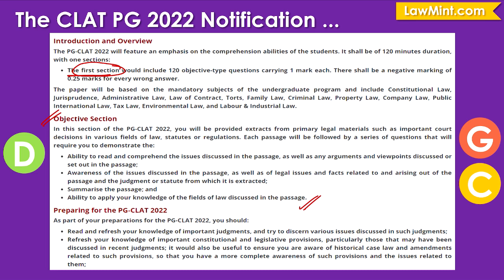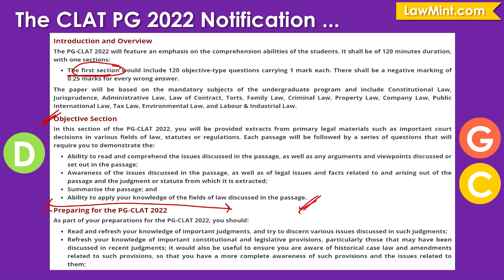When the original notification came out in 2020 and 2021, the information said the first section would include this, and there was also one additional bit of information here which spoke about what the subjective section would look like. But if you see any references to first section and second section, ignore that because this year there is just one section in the CLAT PG question paper, which is the objective section.